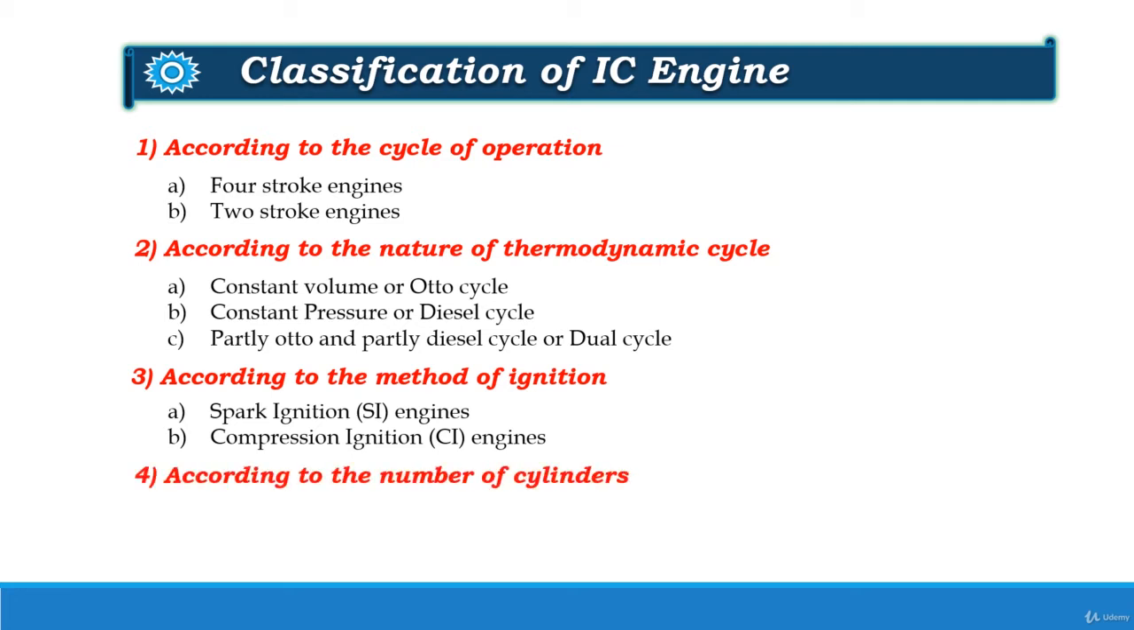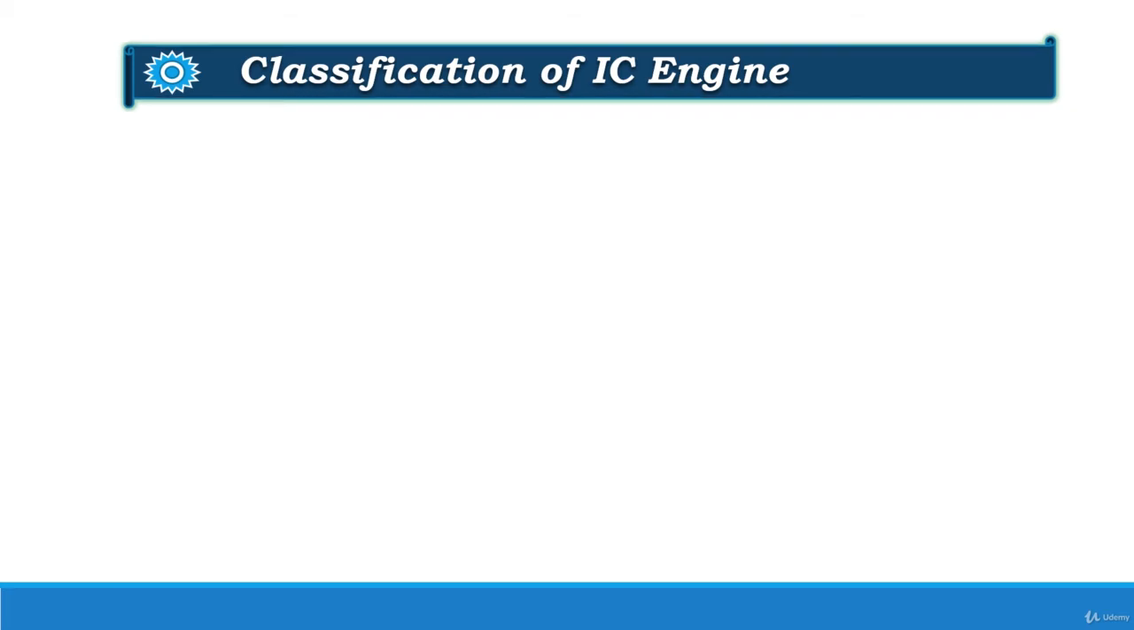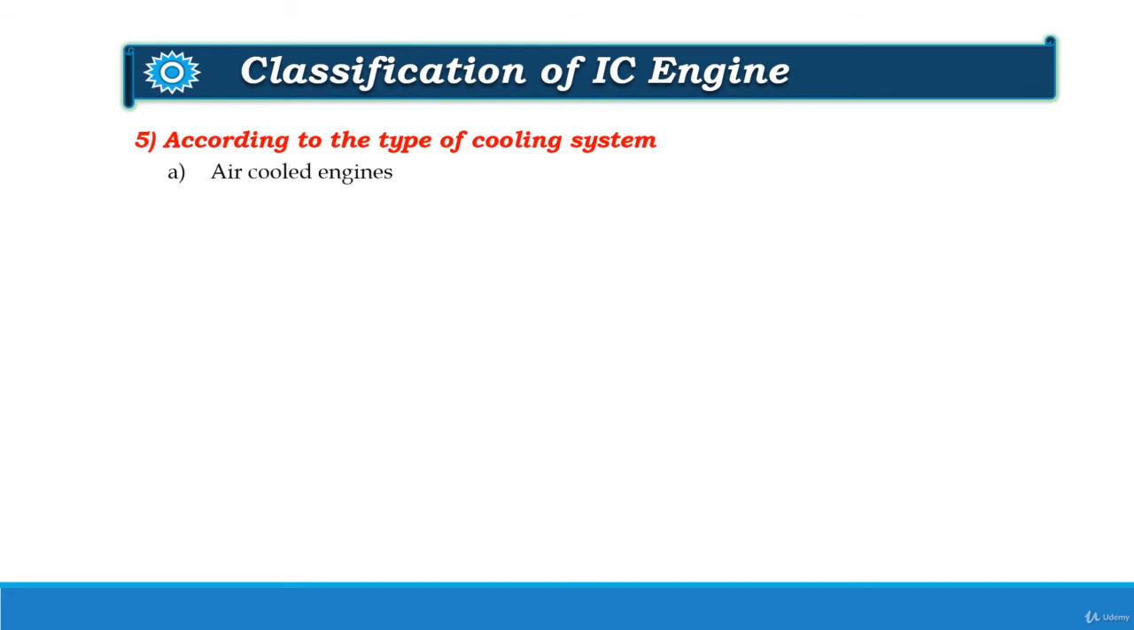Next, they are classified according to the number of cylinders as single cylinder engines and the multi-cylinder engines. Next classification is according to the type of cooling system. First is the air-cooled engines. In this type of engines, air is used for cooling purposes. Next is the water-cooled engines. In this type of engines, water jackets are provided around the cylinder to cool the engine.